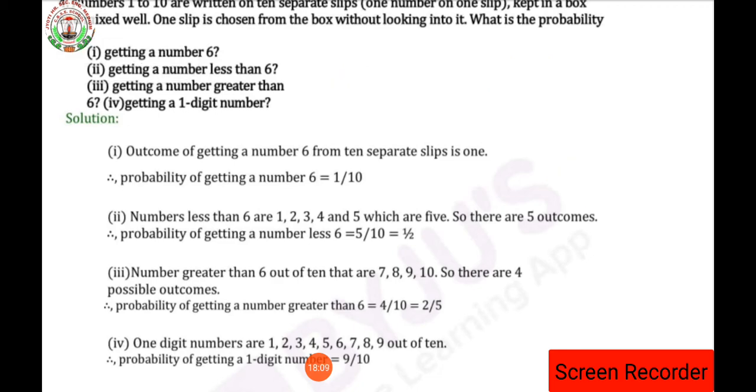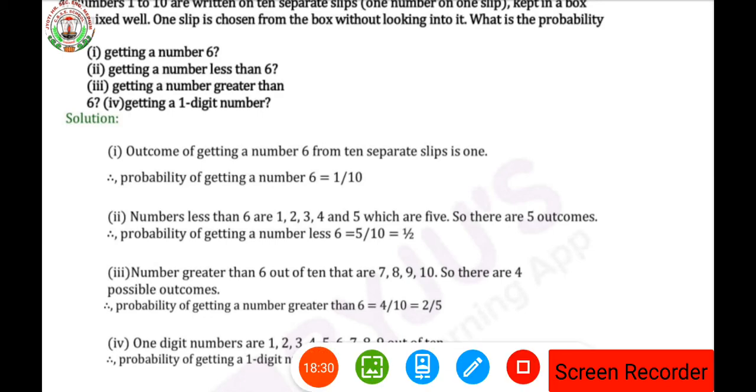So here is the answer which I have explained to you right now. Probability of getting a number 6: the outcomes of getting a number 6 from the 10 separate slips is 1, isn't it? Therefore the probability of getting a number 6 is equal to 1 by 10. Why is it 1 by 10?